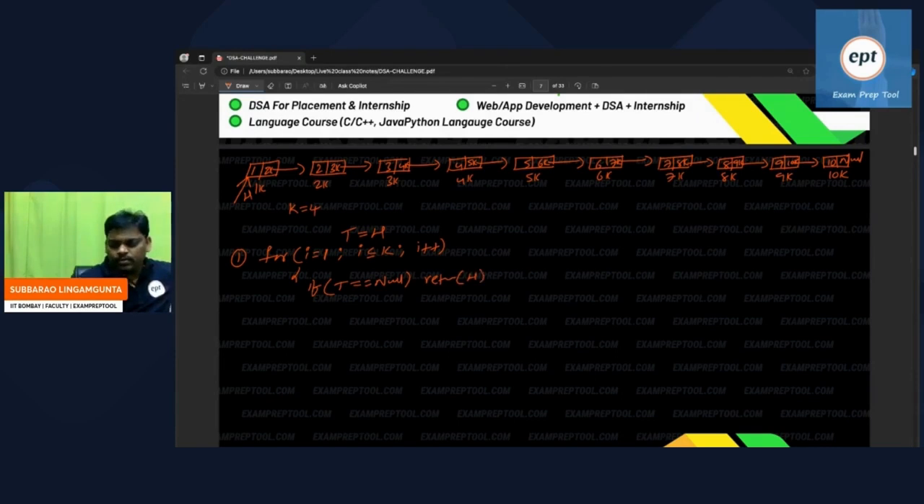Because not possible. Suppose test is equal to null, means no node is there. I cannot do reverse and all. Simply return head. Suppose node is there, else test is equal to test next. Then go to the next node.